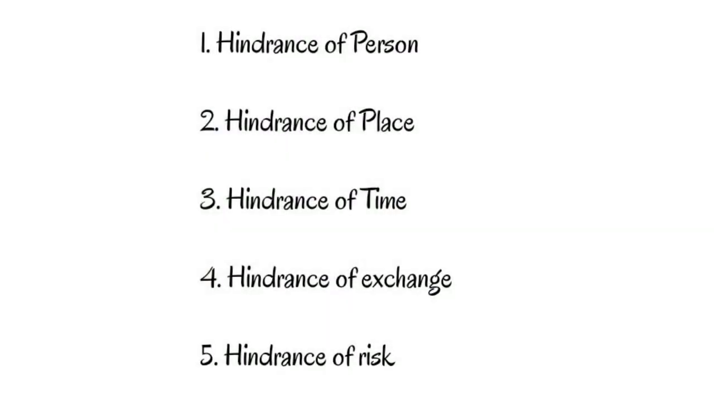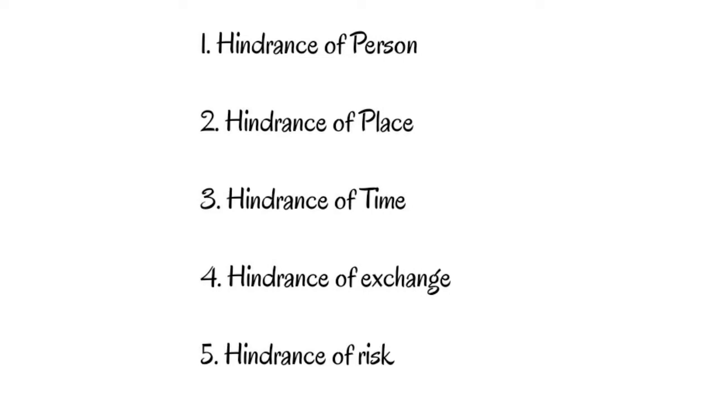The first hindrance is hindrance of person. The producer faces the problem of finding buyers for his product. Now commerce helps in removing this hindrance by providing an organized market where buyers and sellers can contact each other, so that they can do the dealing of goods and services. So this way it helps in solving hindrance of person.